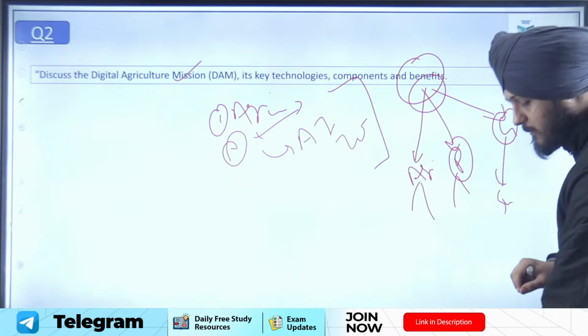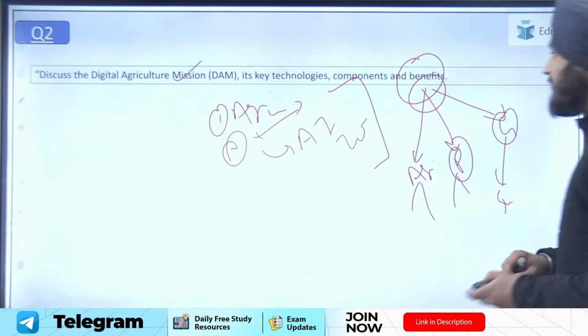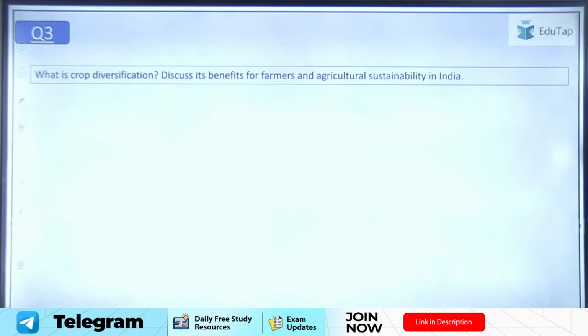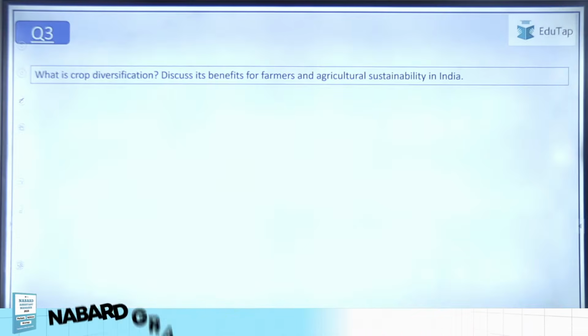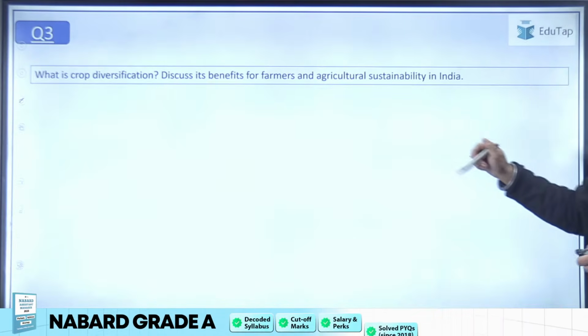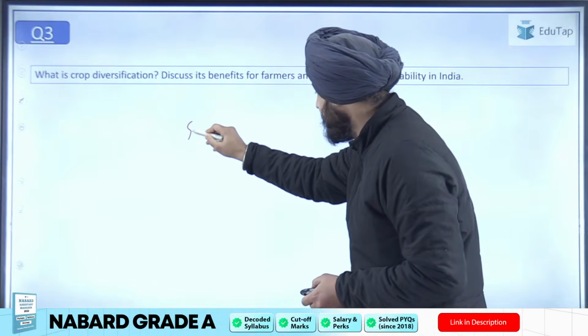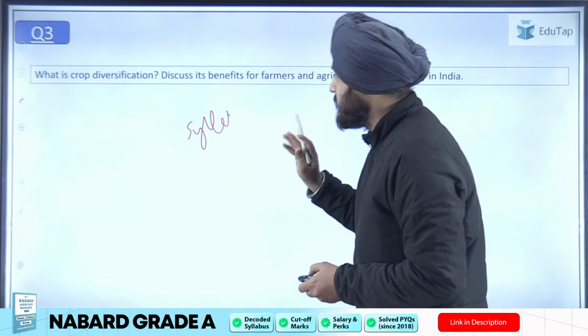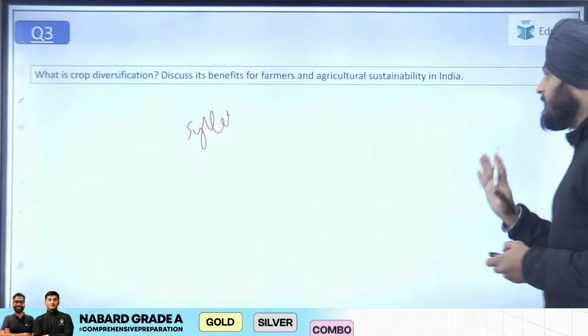Now moving on to question number 3. What is crop diversification, and discuss its benefit for the farmers and agriculture sustainability in India? Now, यार ये तो सीधा सिलेबस में से आया है, तो मुझे नहीं लगता कि इसमें किसी को प्रॉब्लम होनी चाहिए, कि यार सीधा बताना है क्रॉप डाइवर्सिफिकेशन क्या होती है,